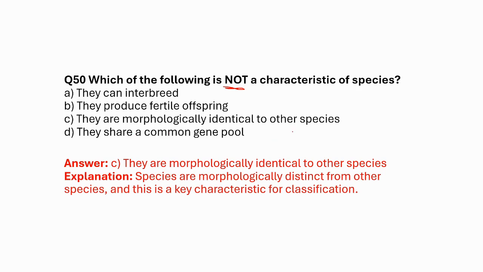Of course, each species is distinct from the other species. The other things are correct: they can interbreed and produce fertile offspring, but the members of a particular species cannot be identical to the members of another species, and they share a common gene pool.